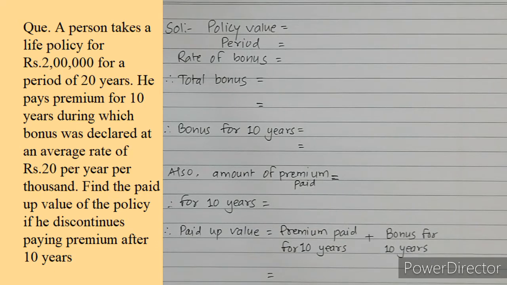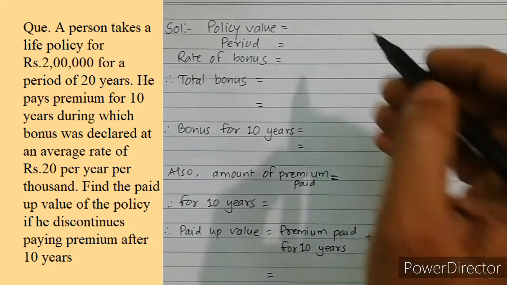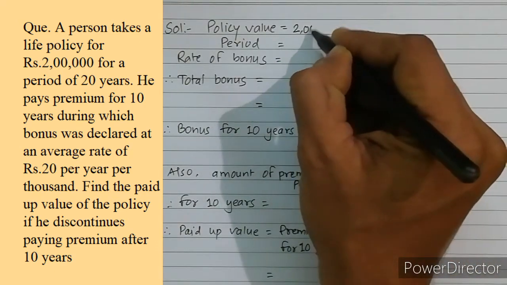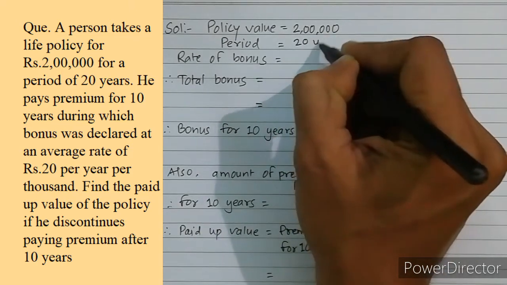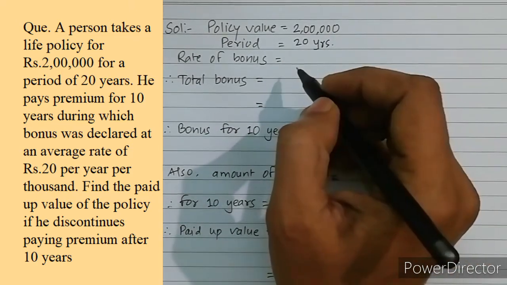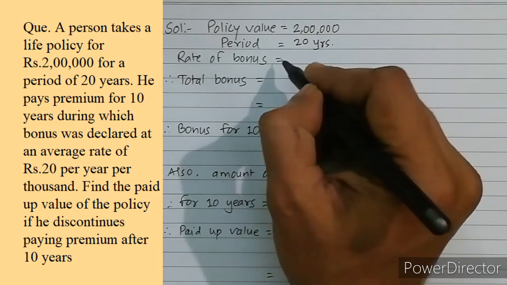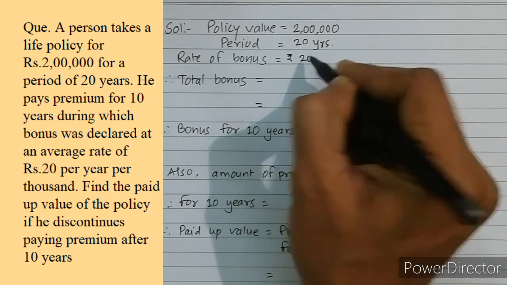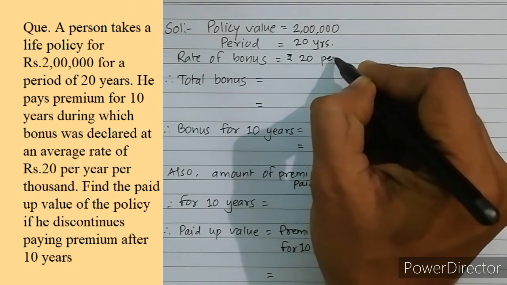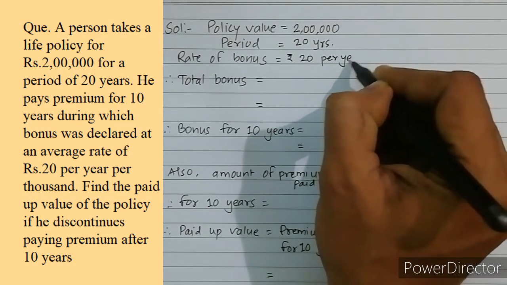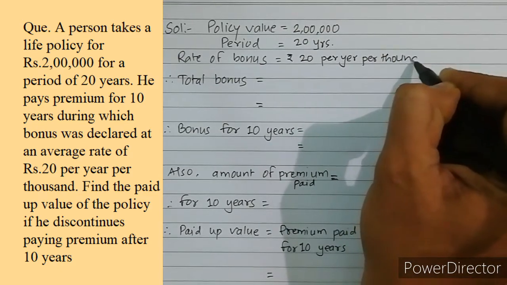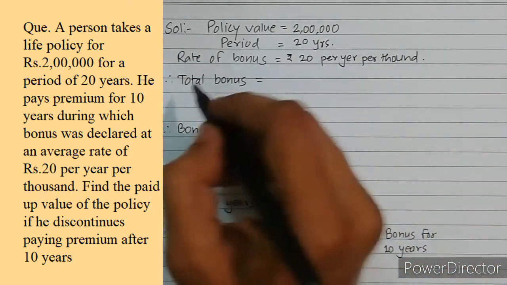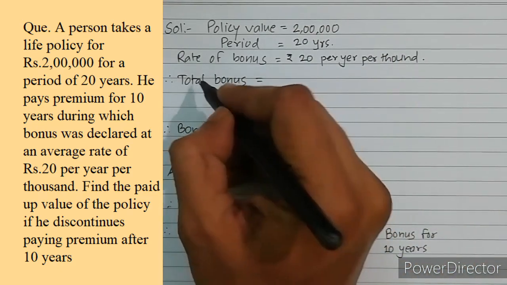Okay, let's see. The total policy is of 2 lakhs, so the policy value is 2 lakhs. Period is given as 20 years. Rate of bonus is rupees 20 per year, or you can say per 1,000. This is important, per 1,000. Okay, so what is the bonus?